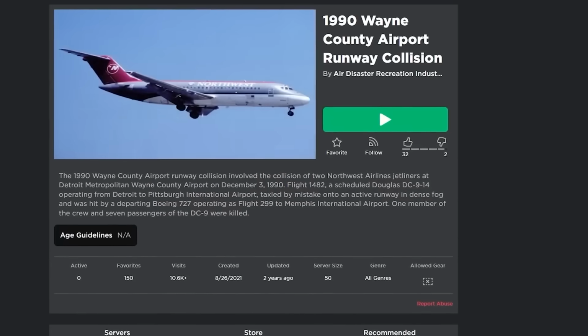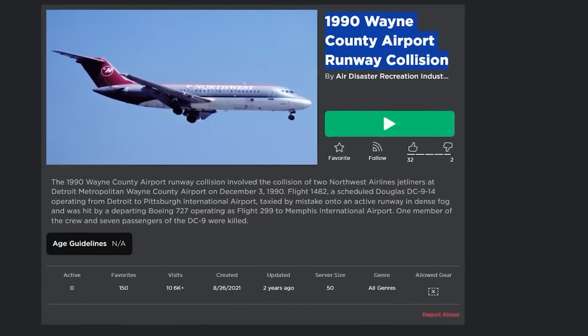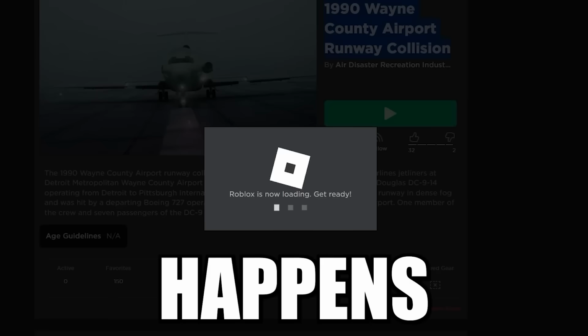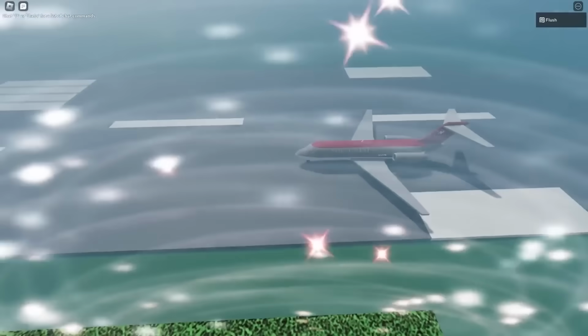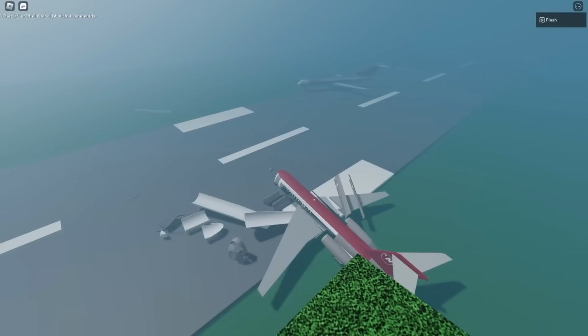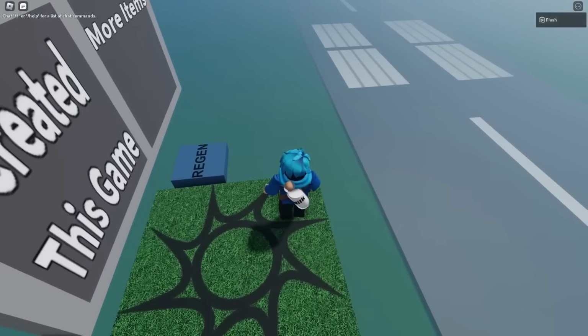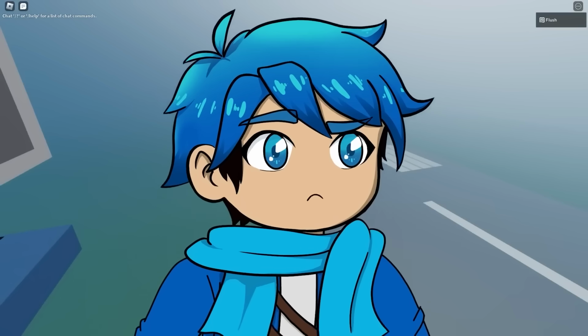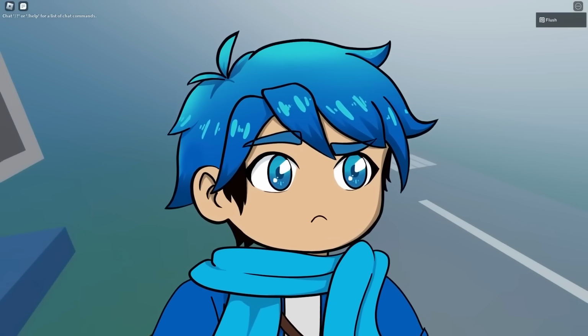All right, so next we've got the 1990 Wayne County Airport runway collision. All right, I'm interested in this one. What happens here? Okay, so there's a plane right there, Northwest, and then, oh, wait. Oh geez, it just crashed into the other one? Okay, hold on, let's see it again. So there's a plane beyond that fog. Was it too foggy and they didn't see each other, or what happened here?